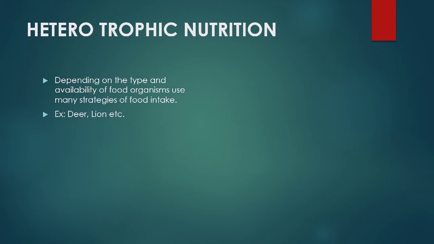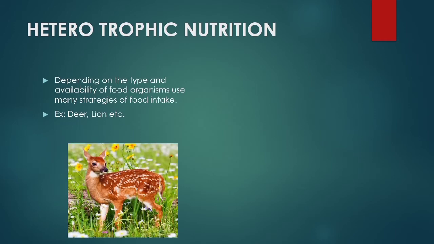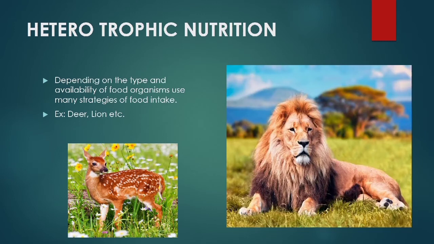Deer uses teeth and tongue for cutting the grass. Lion uses its claws and teeth for capturing the prey. In this way, many other animals use different ways to acquire food items in heterotrophic nutrition.